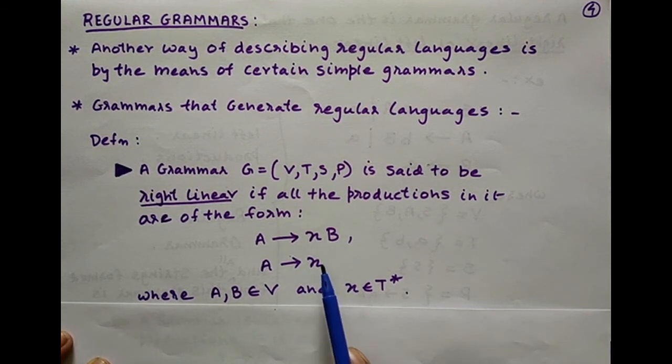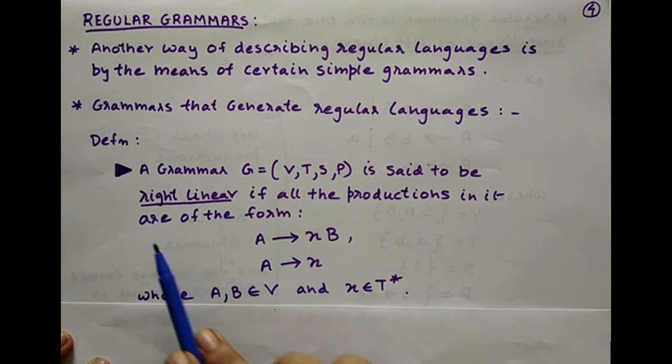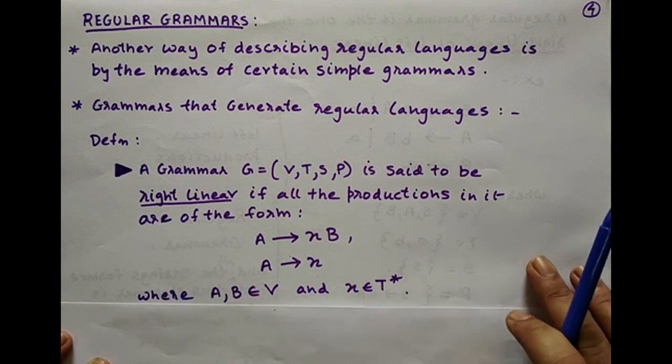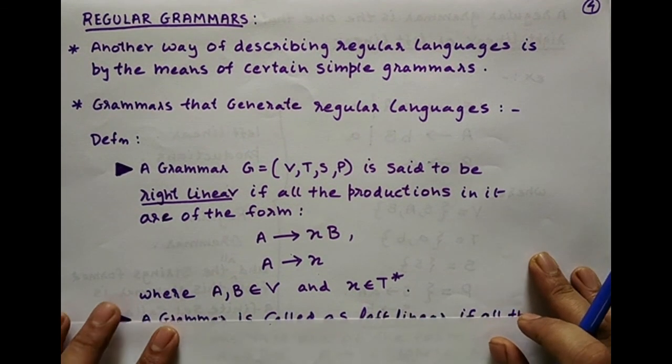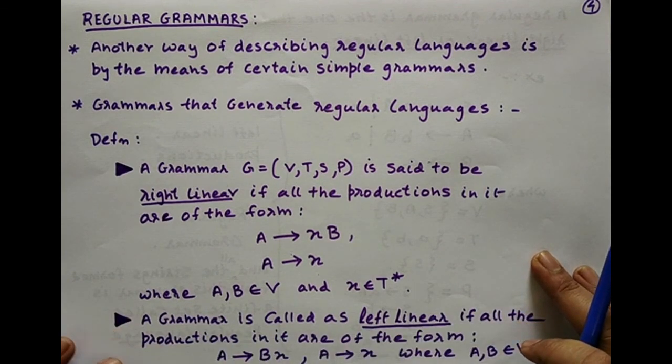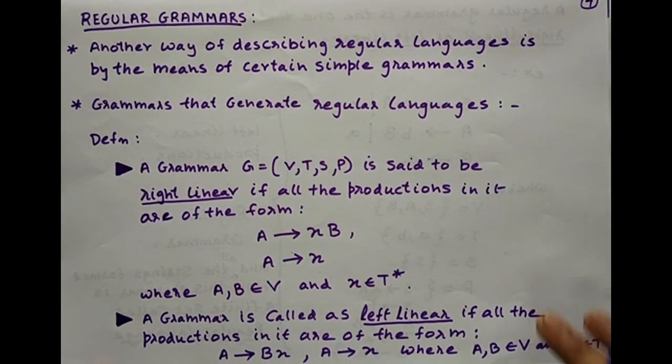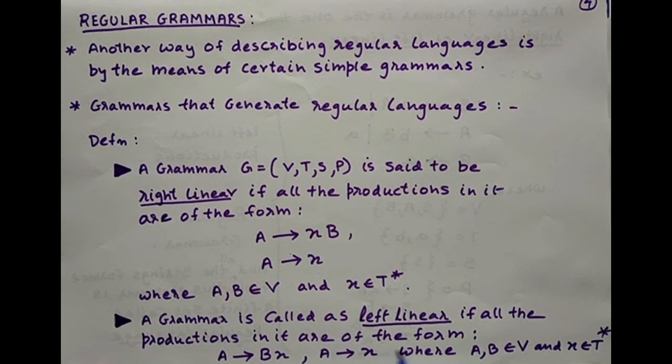It can also happen that there are no non-terminals on the right hand side, like in this case, and there is only a string of terminals on the right hand side. If all the productions in the grammar are of either of these two types, then that grammar is called right linear. Then you also have left linear grammar. A grammar is said to be left linear if all the productions in it are of the form A gives Bx or A gives x.